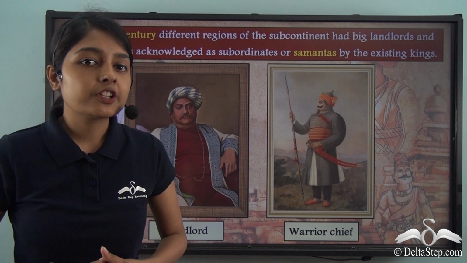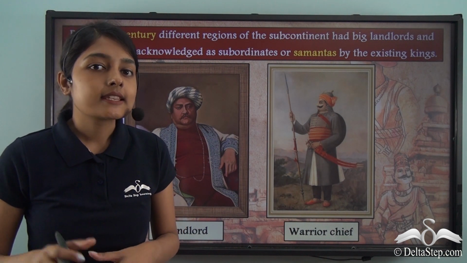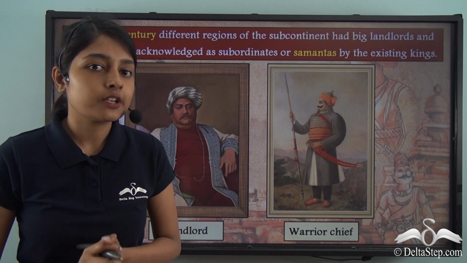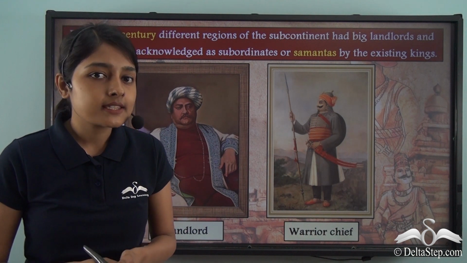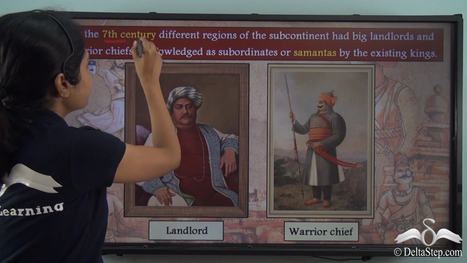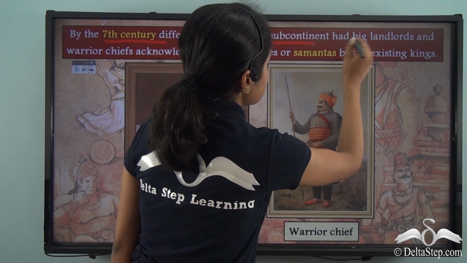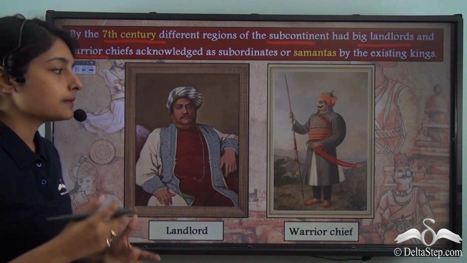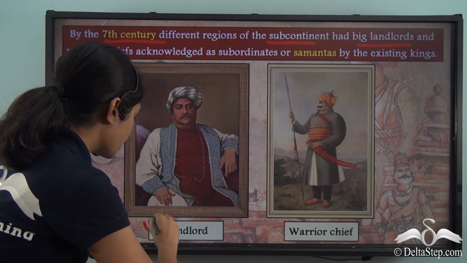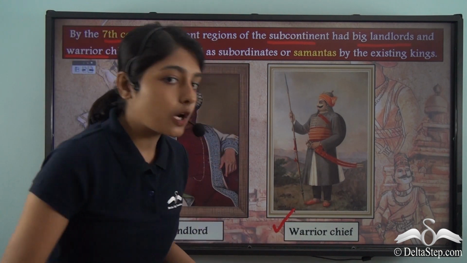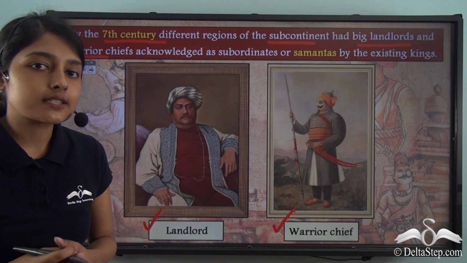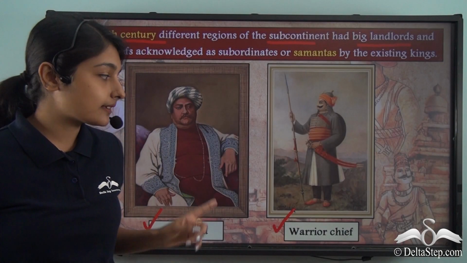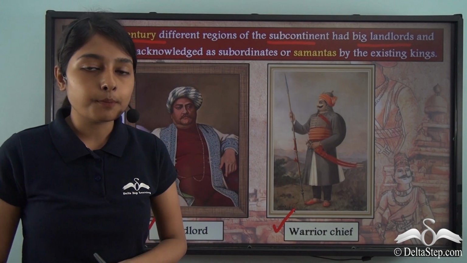The time frame we are discussing in this lesson starts from the 7th century roughly. By this 7th century, in different parts of the Indian subcontinent, big landlords and warrior chiefs had emerged. So, landlords and warrior chiefs were now existing in different parts of the subcontinent. And why were these landlords or warrior chiefs important?